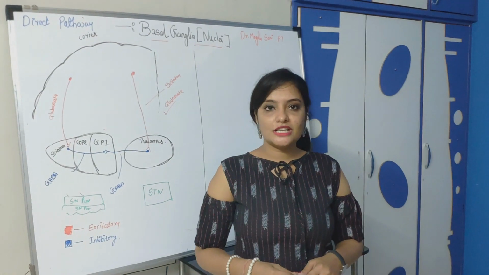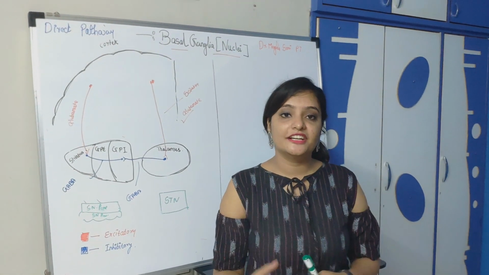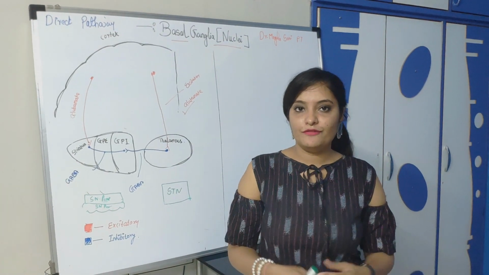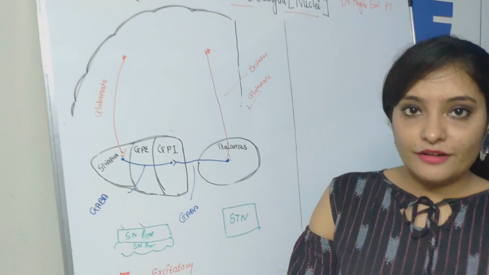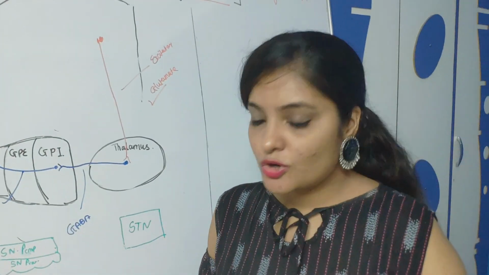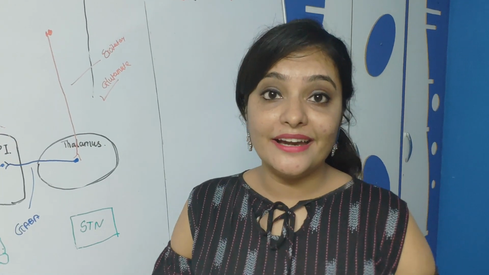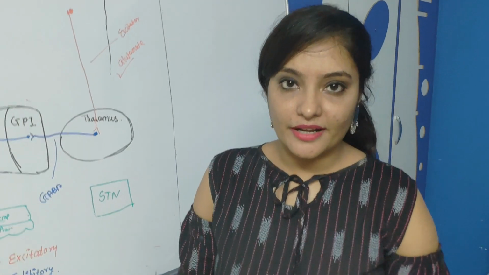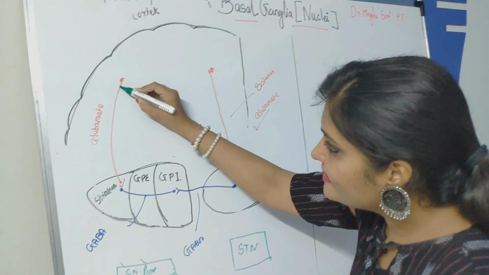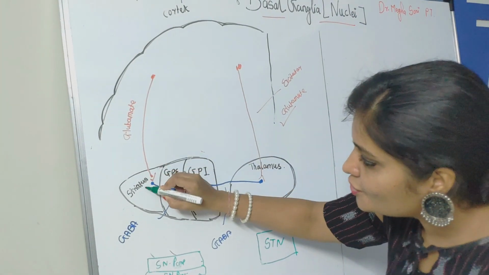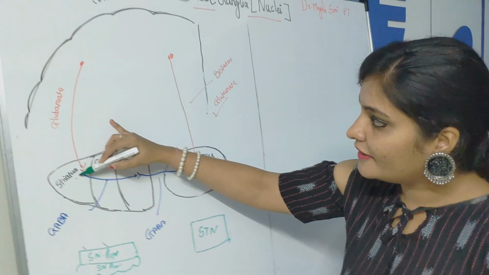Now we'll see the physiological function of this direct pathway. The direct pathway is mainly to facilitate the movement. So let's see how it will function. Whenever you want to hold an object, there is an idea which is generated in the cortex. Fine. So this idea is generated here, and the signal is passing from cortex to striatum through the corticostriatal fiber.